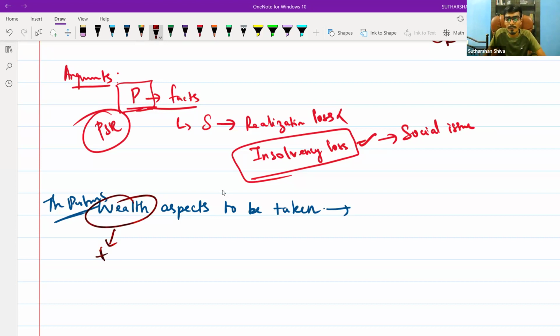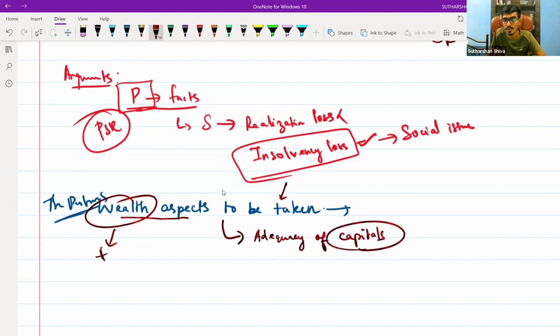So the final ruling that came was: whenever there is an insolvency loss, it should be based on adequacy of capitals. In simple terms, we only consider the capital ratio.